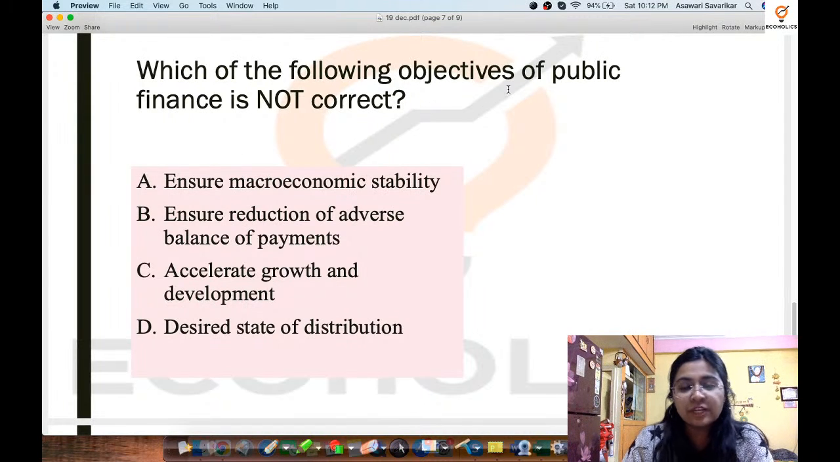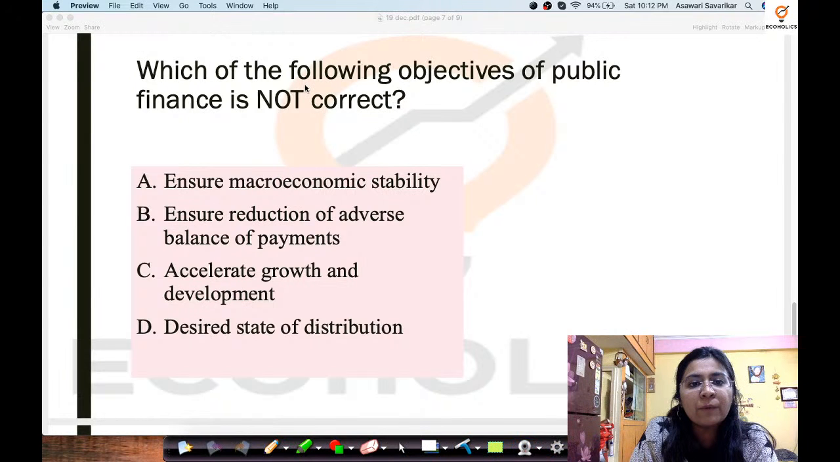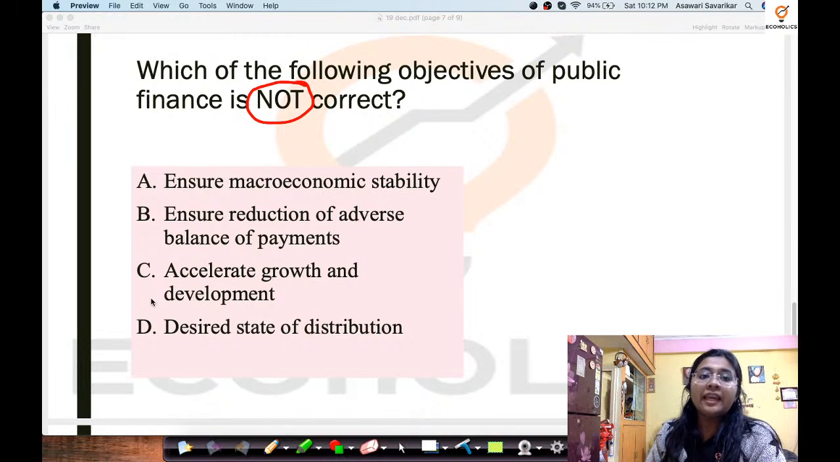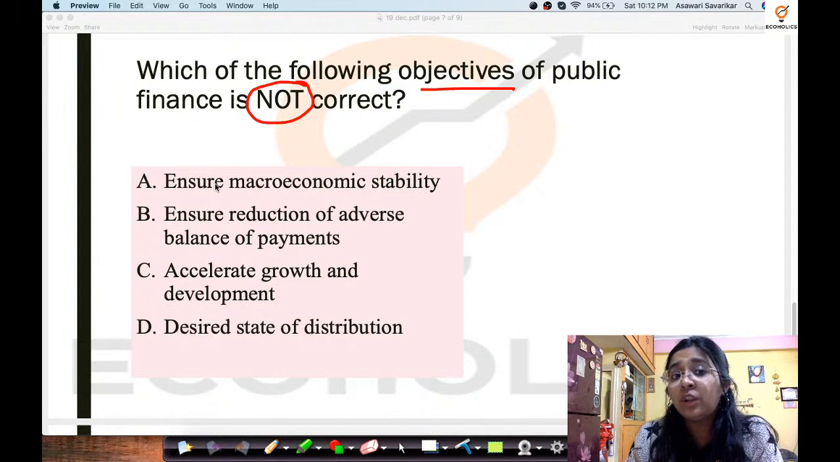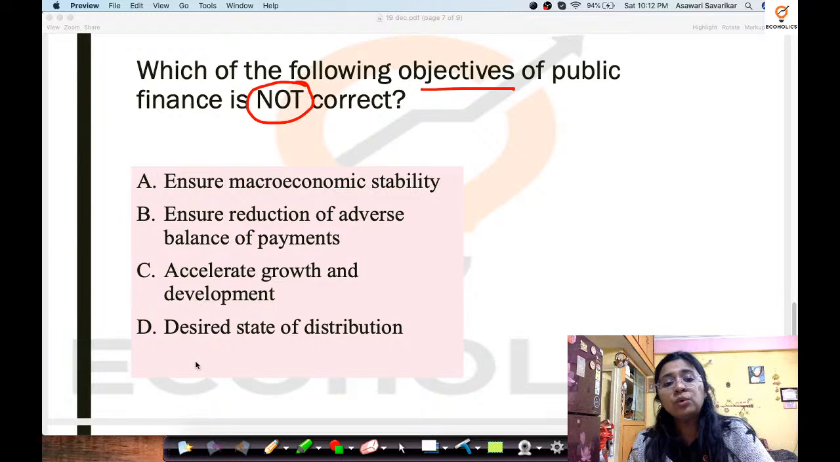Which of the following objectives of public finance is not correct? Now please importantly note that here we have to find out the incorrect option. Which of the following objectives of public finance is not correct? To ensure macroeconomic stability, to ensure reduction of adverse balance of payments, to accelerate growth and development, to desire the state of distribution.